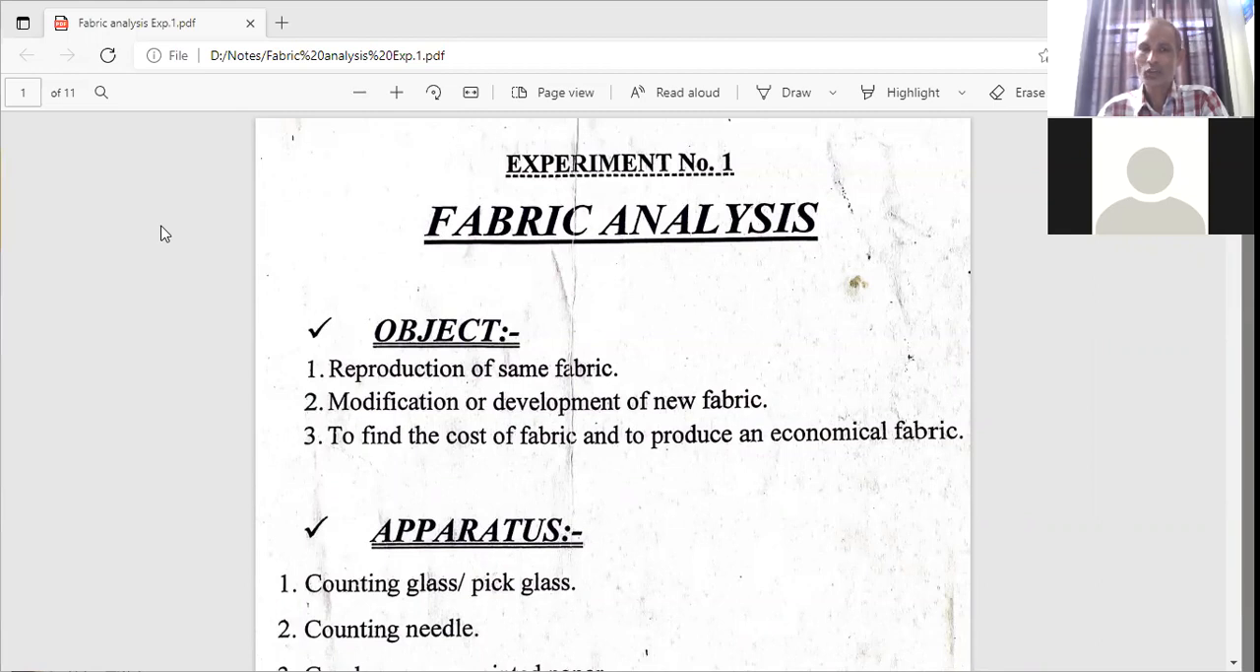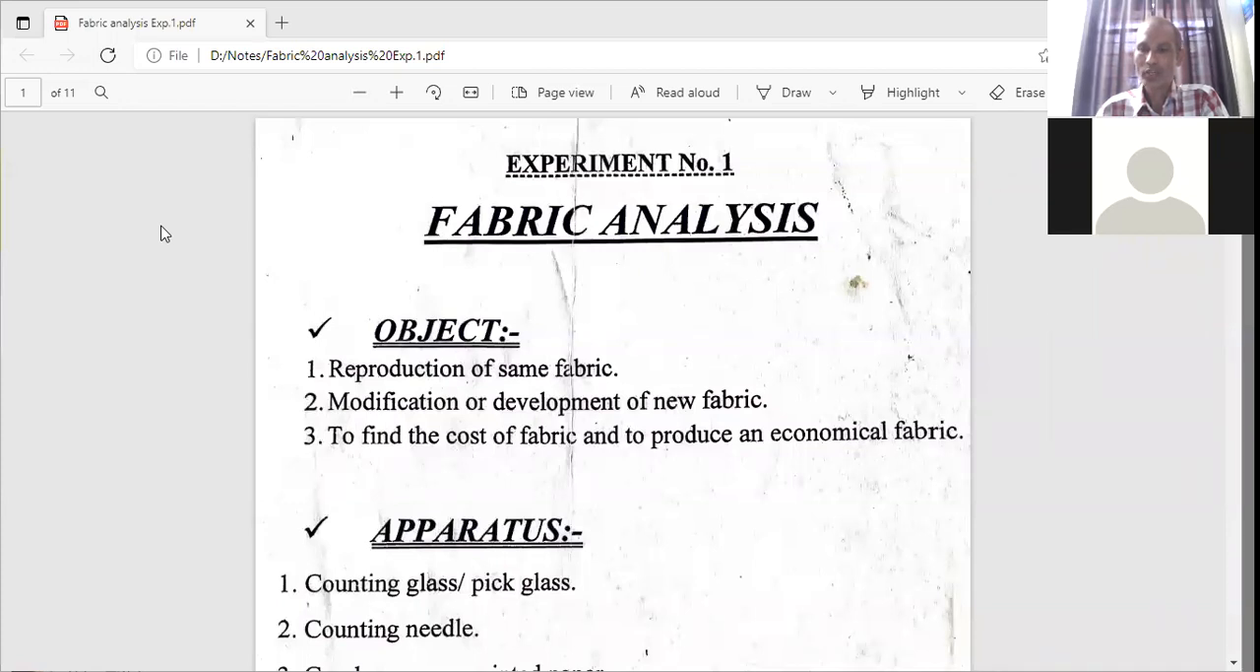So with the analysis of fabric, we can analyze important parameters of the fabric which are required at different stages in weaving as well as different processes of processing department. So this fabric analysis mainly has three objects. Reproduction of fabric means whenever we have to reproduce the same fabric which is already existing in the market, and we want to reproduce this fabric with same parameters, then first it is essential to find out what are the parameters contained by this fabric.